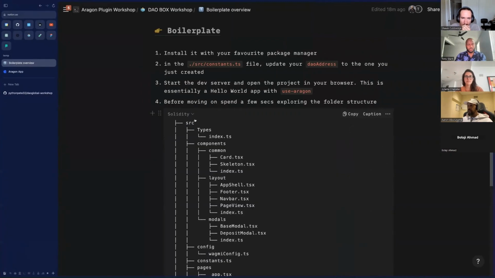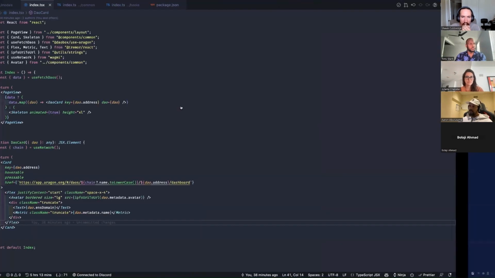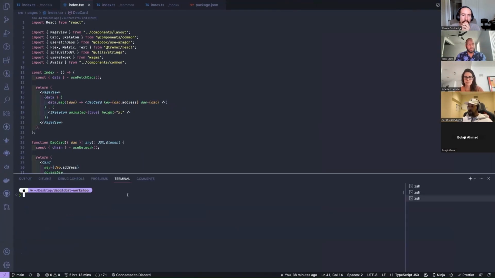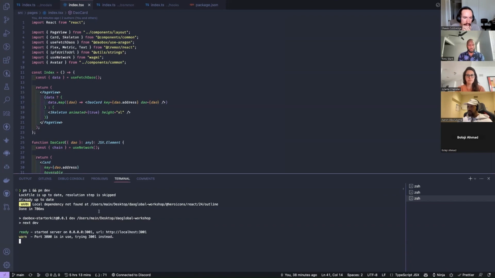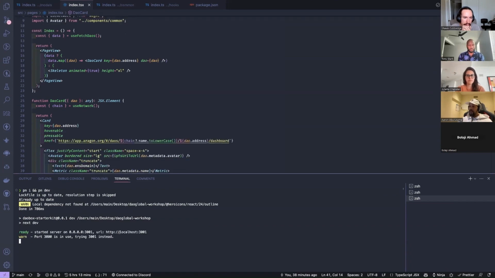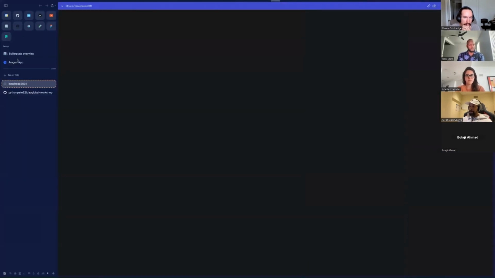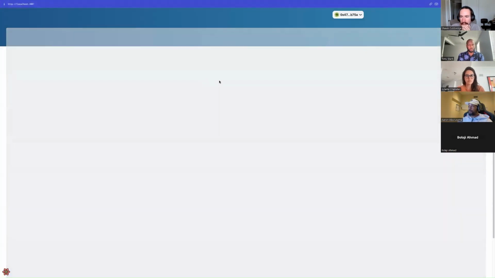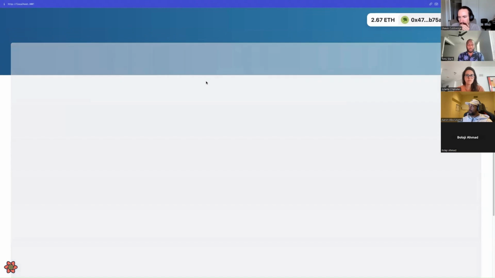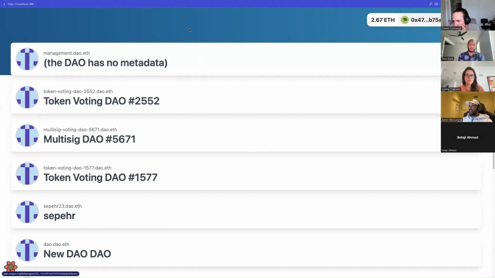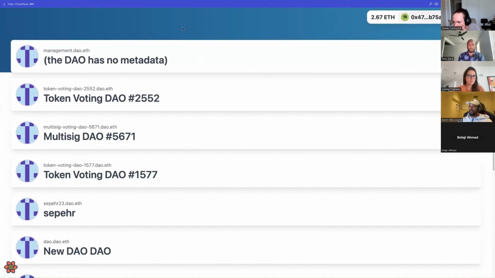I've already got it installed on my machine. It's got a hello world sort of application in it. So I'm just going to install and run the dev server. It's already installed. Okay, so this is a hello world application with Use-Aragon.